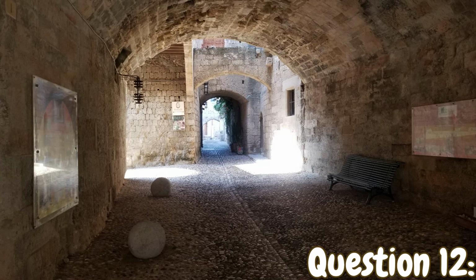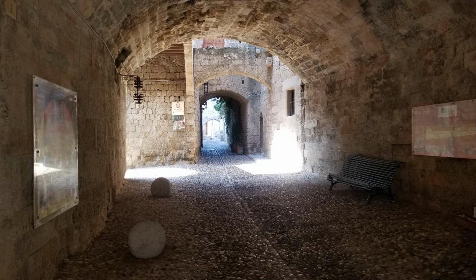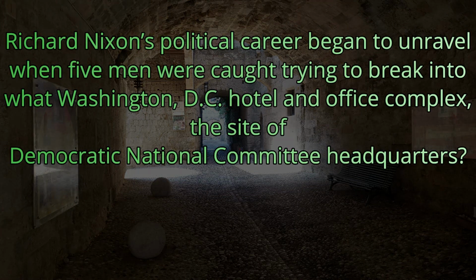Question number 12. Richard Nixon's political career began to unravel when 5 men were caught trying to break into what Washington, D.C. hotel and office complex, the site of the Democratic National Committee headquarters?